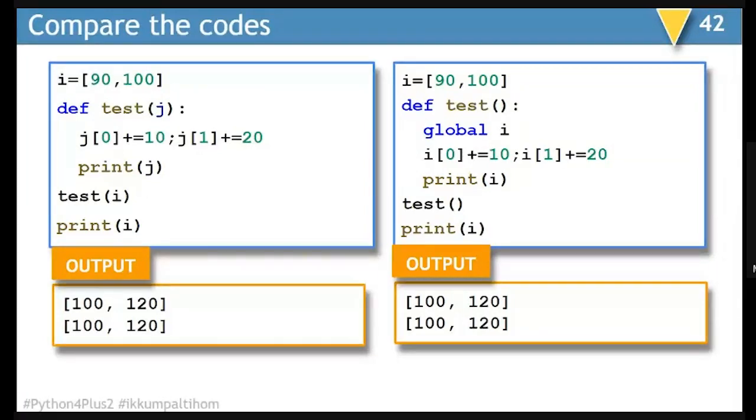So 90 became 100 and 100 became 120. So inside the function as well as outside the function, I get the same result. Instead of passing it as a parameter, if we try using global I here, then also the same thing will happen. If I don't use global I here, then also the same thing will happen.